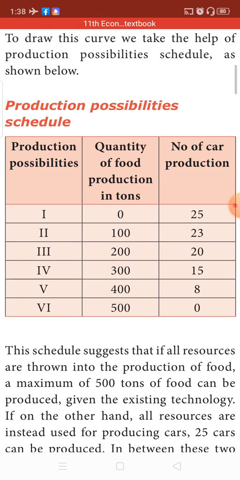So even if they import food from other countries, it will work out economical. So they will use all the resources for production of cars, and they will import rice and food from other countries. Again, the decision of which one to choose depends on the economy.